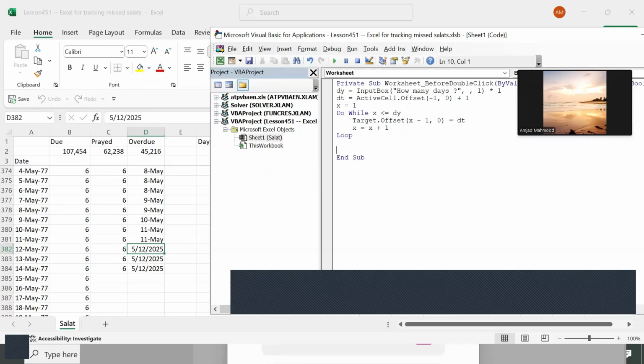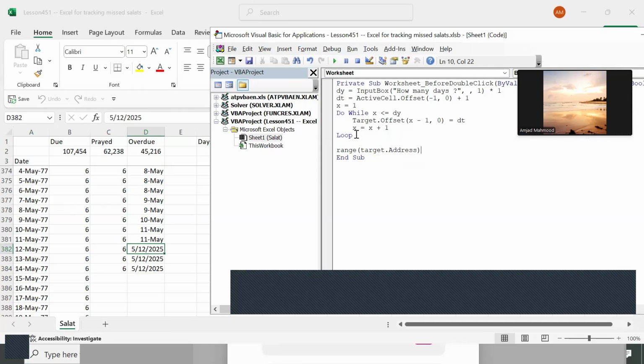So you can say Range, then Target.Address. So this will become the range.